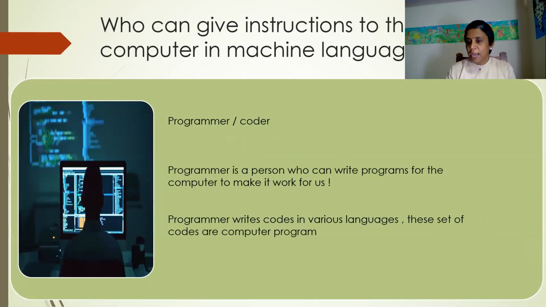So who will write the programs now? Who will write the instructions? The person who writes the instructions is called a programmer, or you can call him a coder. He is a person who writes programs for the computer to make it work for us. He has to use the various languages available, for example Python, Java, C++. These are the programming languages used by the programmer to write instructions. He uses any one of these languages to write the program.